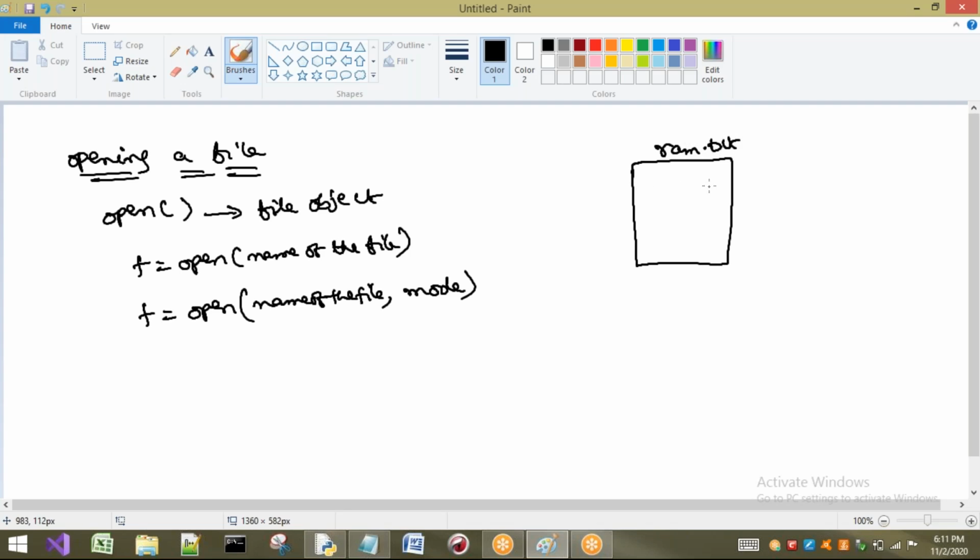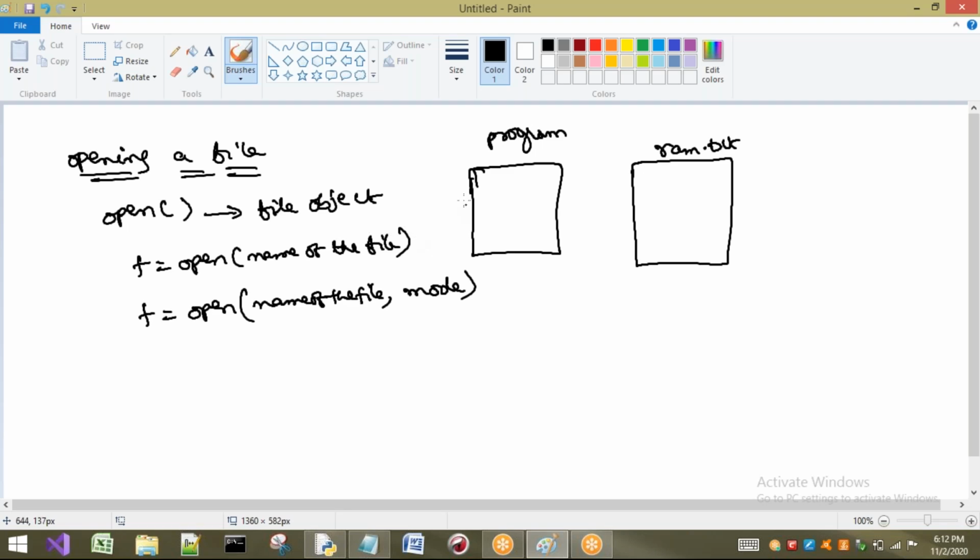If I want to perform some operation on this file from my program, which is my Python program, I want to perform a write operation on this ram.txt, or a read operation from this ram.txt. Here I am going to write some code. From my code, someone has to perform the operation. That someone is nothing but what I already told you: in Python, everything is an object.